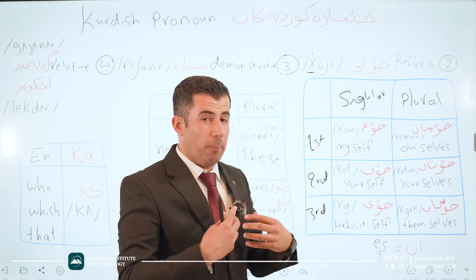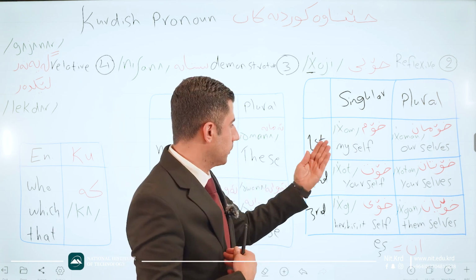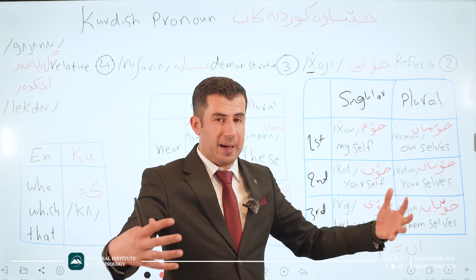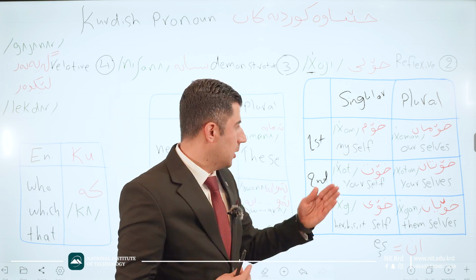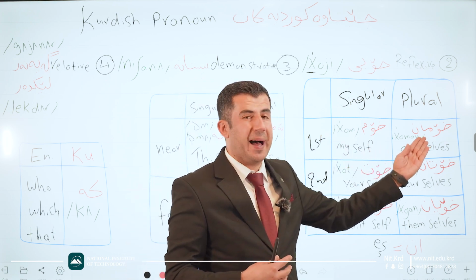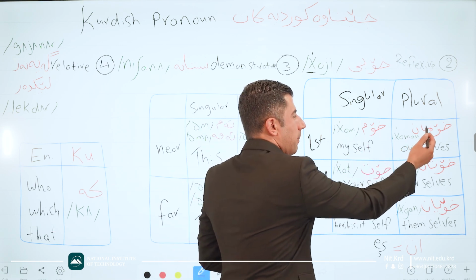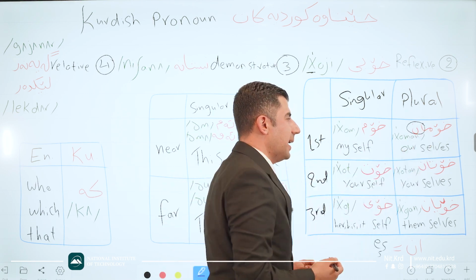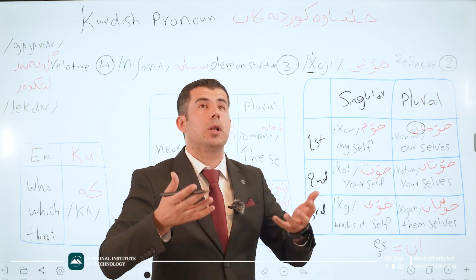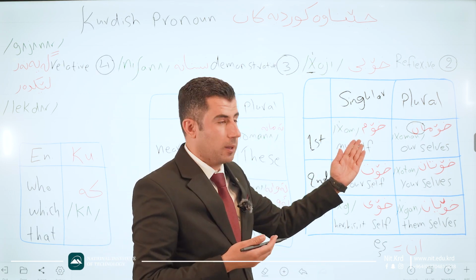Khom. Good. Myself is khom. Good. And for ourselves, we use khoman. Khoman. Again, have a look.